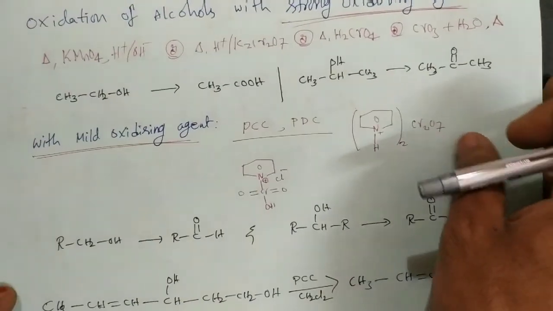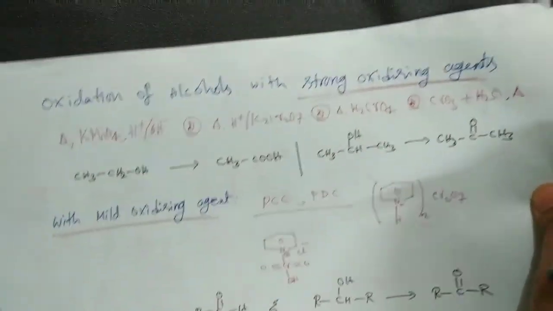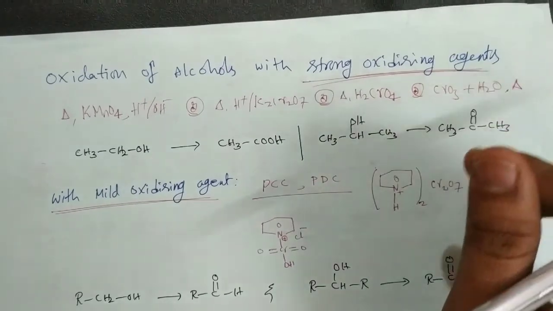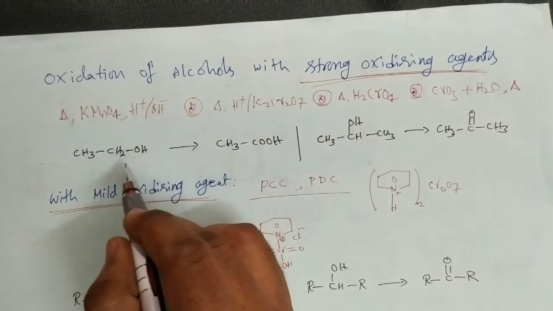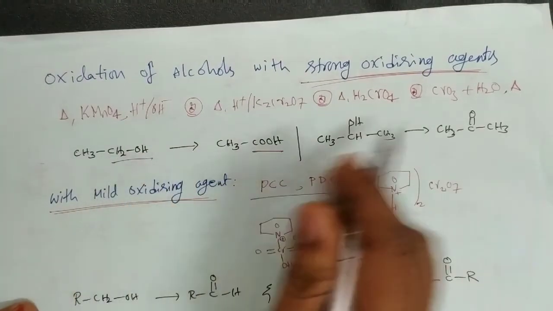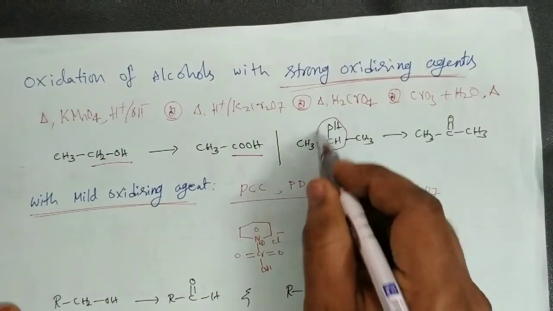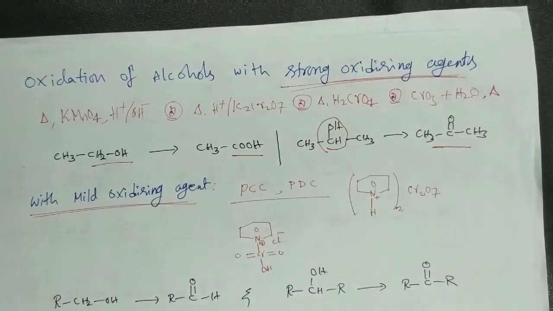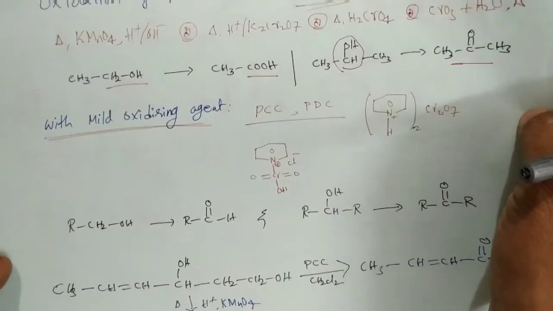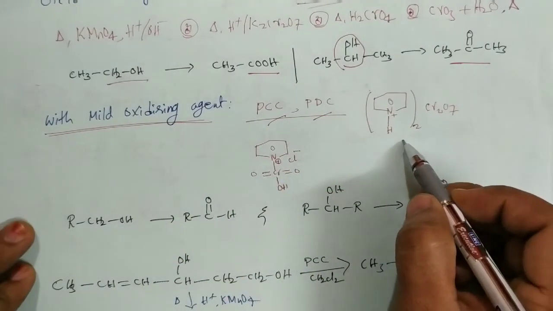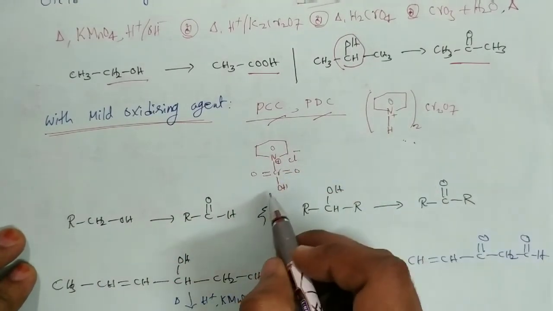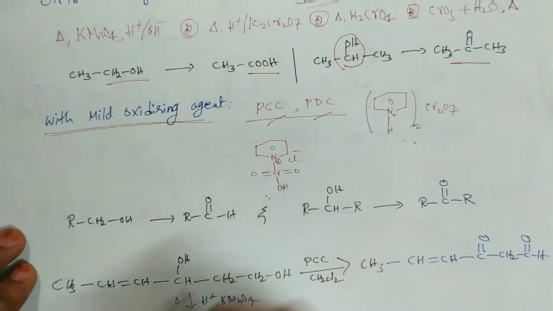And next, oxidation of alcohols with the strong oxidizing agents. With the strong oxidizing agents, primary alcohols oxidize to the carboxylic acid and the secondary alcohol oxidizes to the ketone only. Okay, and with the mild oxidizing agents such as PCC and PDC. PCC means pyridinium chlorochromate. Okay, PDC means pyridinium dichromate.